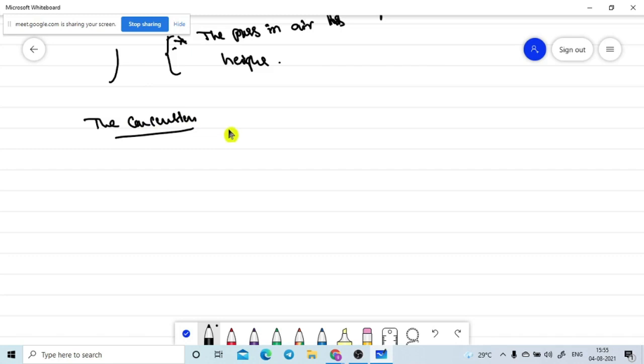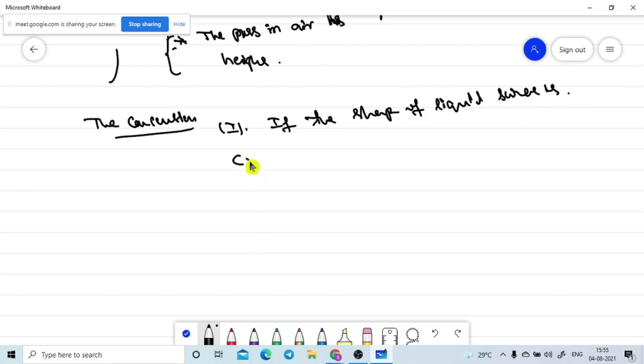The first conclusion is: if the shape of the liquid surface is concave, then the pressure in the liquid decreases.